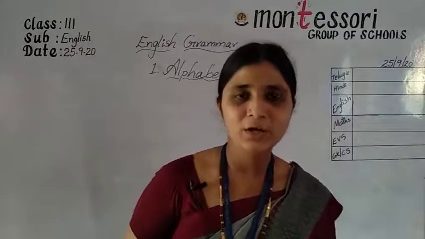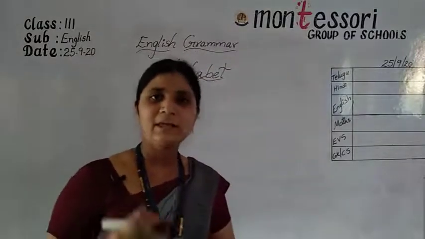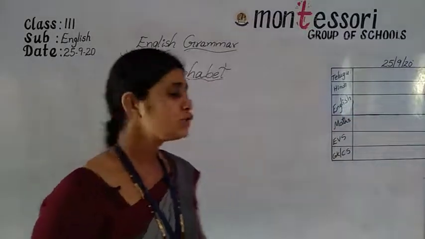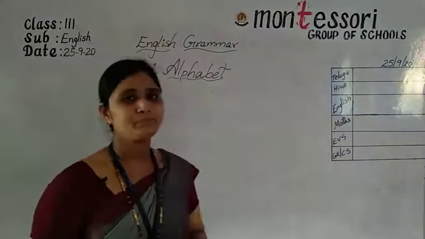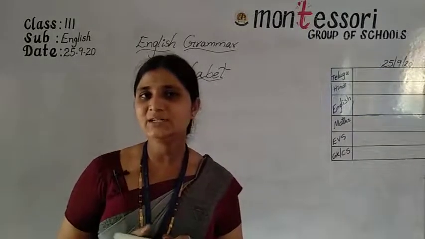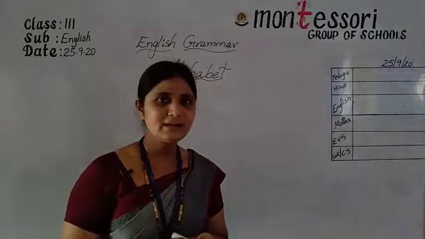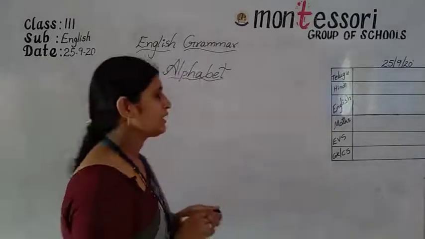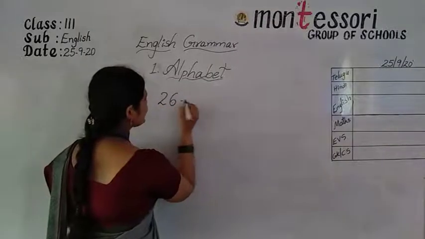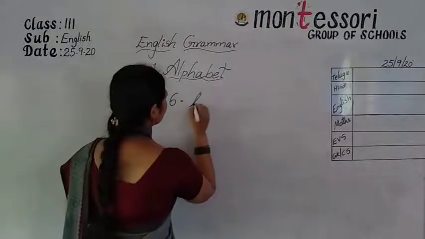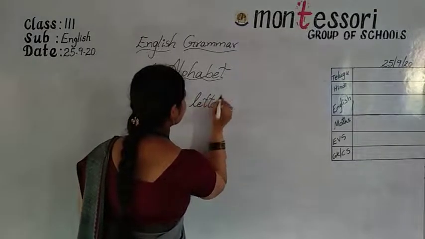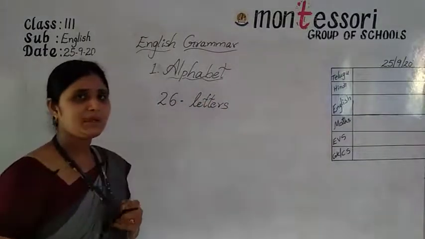Now we are revising all those once again. Tell me, my dear, how many letters are there in the English alphabet? 26 letters. Am I right?